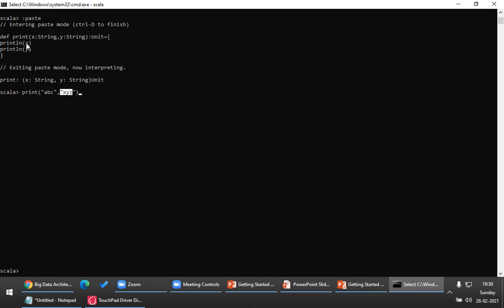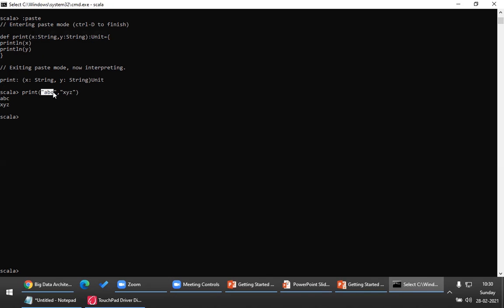So it will print ABC XYZ. Yes or no? Yes, sir. So the first argument will go to x, the second argument will go to y. Yes or no, Naina? Yes, sir. That is by default, definitely. So when I execute this piece of code, definitely it would be ABC and XYZ. Now think about a scenario here, Naina.